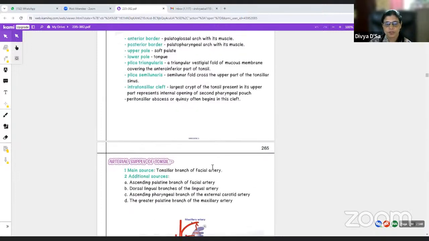Arterial supply of the tonsil. The main artery is the tonsillar branch of the facial artery. Other arteries supplying it are the ascending palatine branch of the facial, dorsal lingual branches of the lingual, ascending pharyngeal branches of the external carotid artery, and the greater palatine branch of the maxillary artery. Since they also run in the same region, they give some twigs to the tonsil.